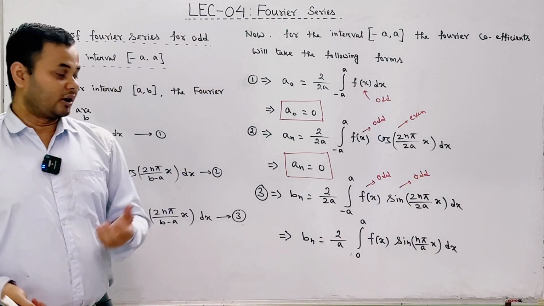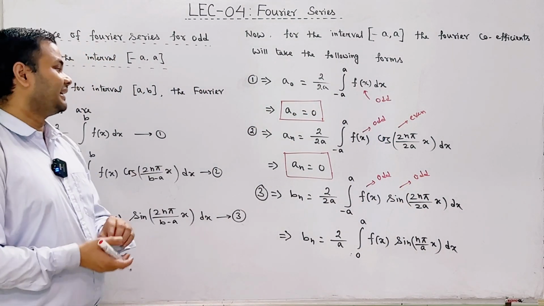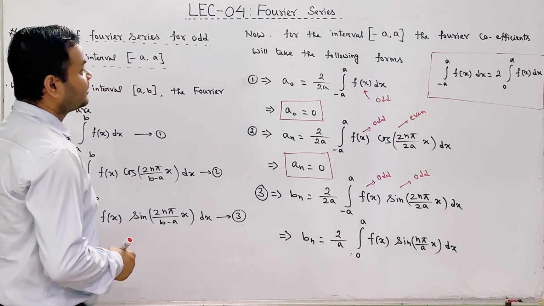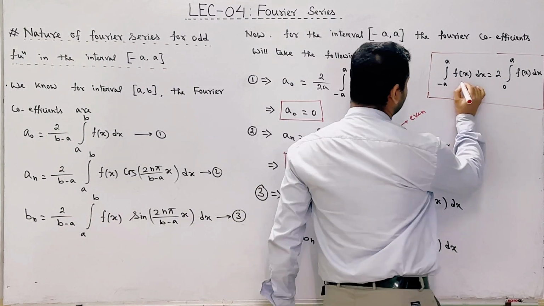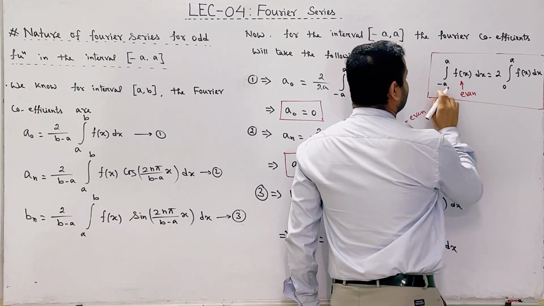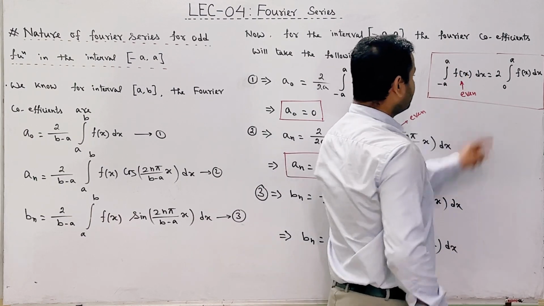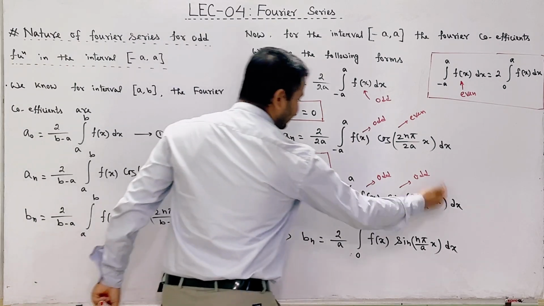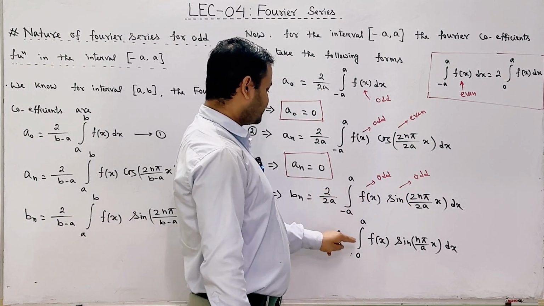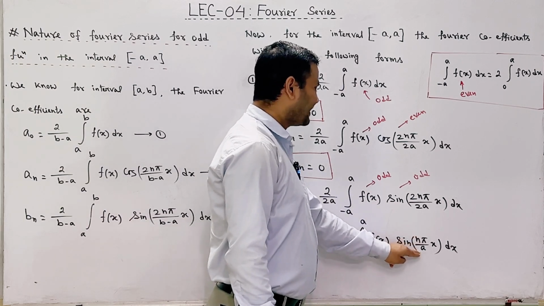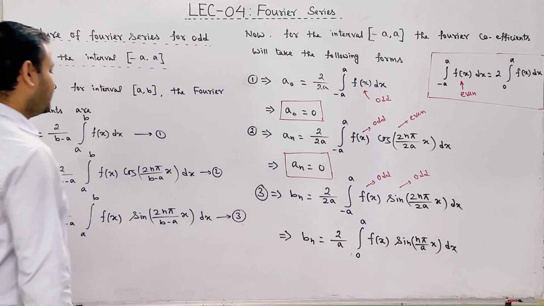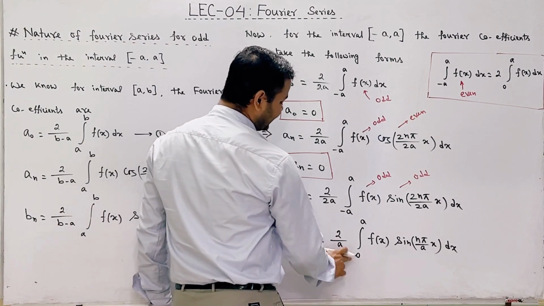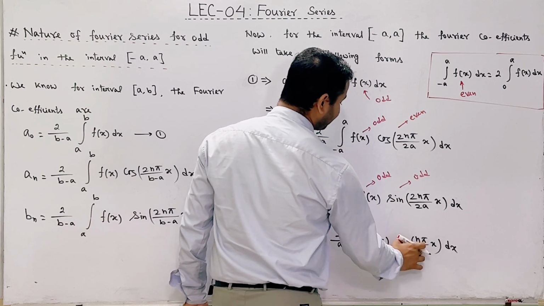Again we know that the product of odd function and odd function is always an even function. That means this entire product is an even function. Students, we know that when f of x is an even function, then integration minus a to plus a f of x dx is equal to 2 into integration 0 to a f of x dx. So this entire integral can be written as twice of integration 0 to a f of x sine n pi by a into x dx. So ultimately we will get the third Fourier coefficient bn as 2 divided by a integration 0 to a f of x sine n pi by a into x dx.